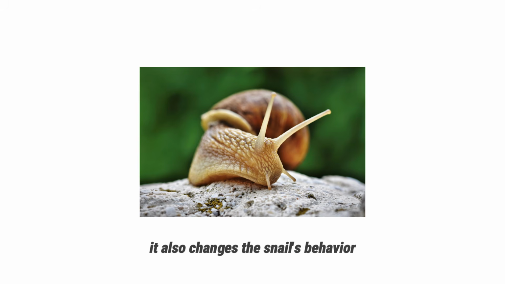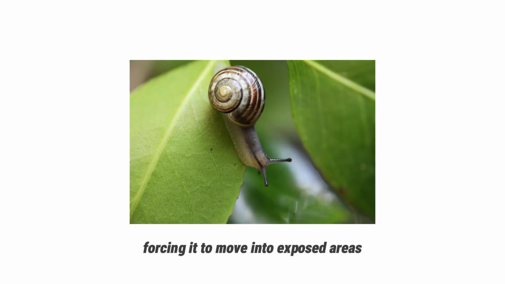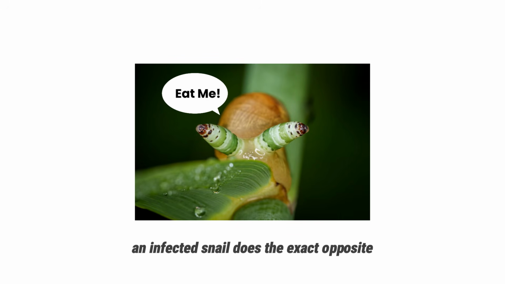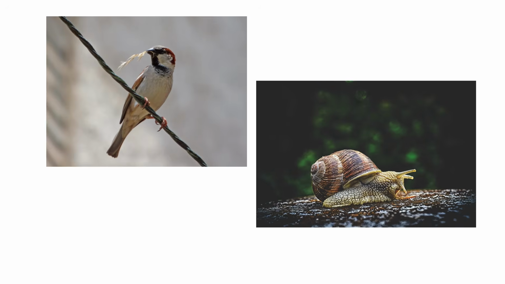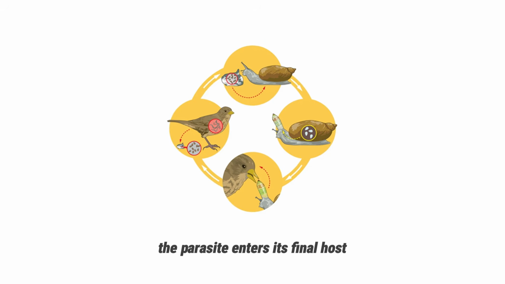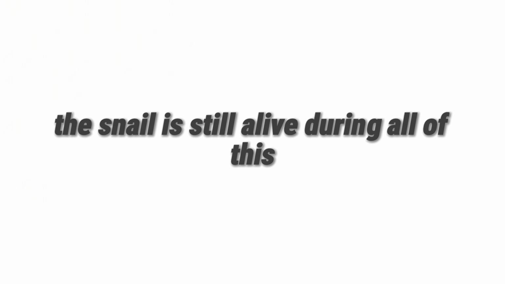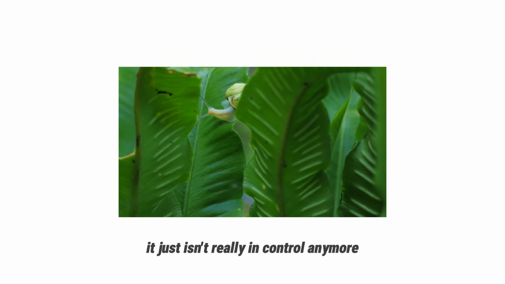It also changes the snail's behavior, forcing it to move into exposed areas where predators can easily see it. A normal snail would hide. An infected snail does the exact opposite. When a bird eats the snail, the parasite enters its final host and continues its life cycle. The snail is still alive during all of this. It just isn't really in control anymore.